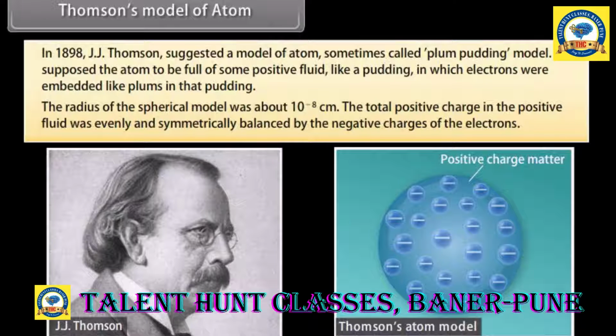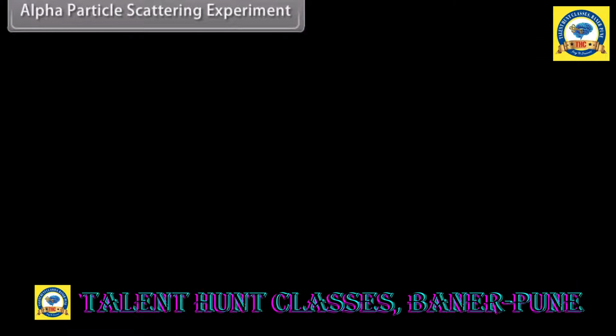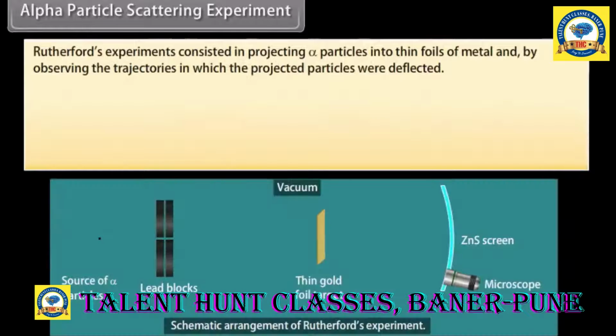But this model was discarded because it failed to satisfy the results of the experiments performed by Rutherford. Alpha particle scattering experiment. Rutherford's experiments consisted of projecting alpha particles into thin foils of metal and observing the trajectories in which the projected particles were deflected.